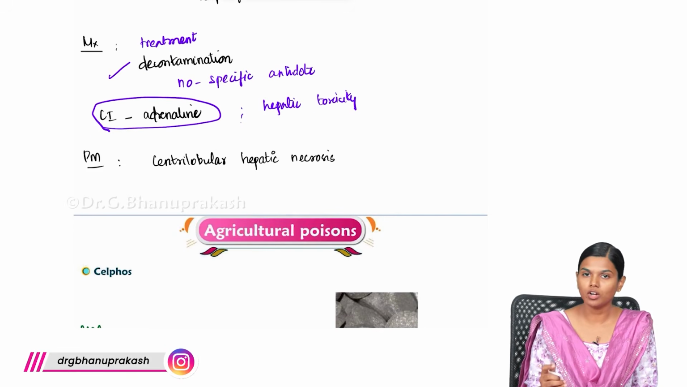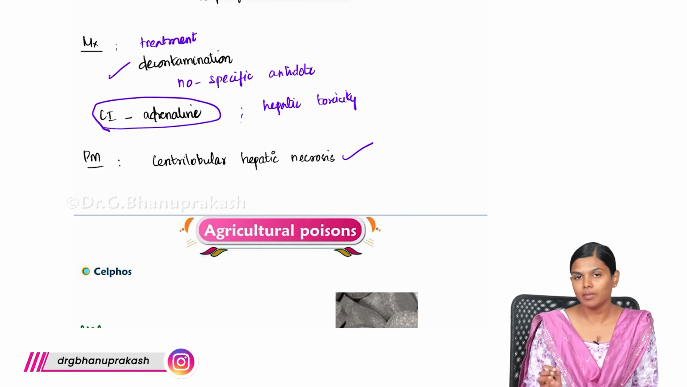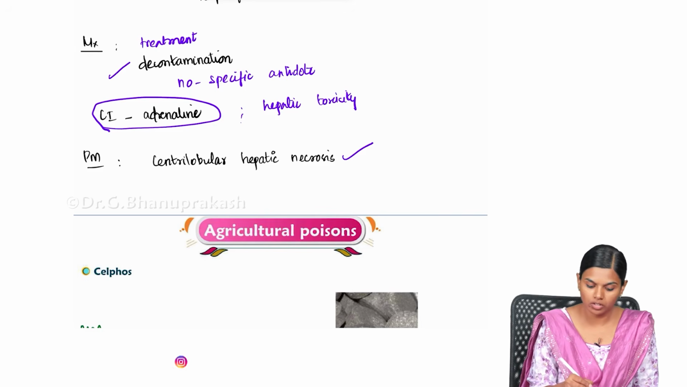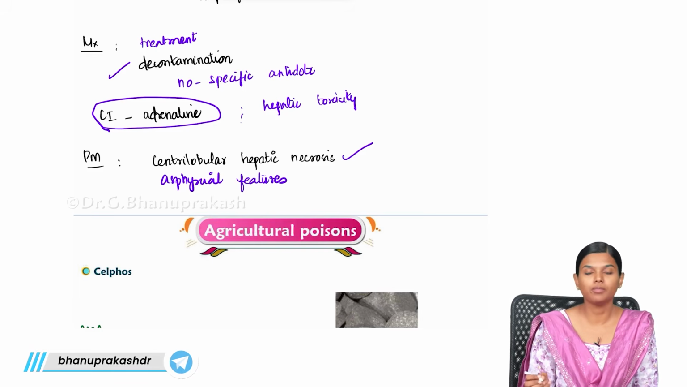And in postmortem, one of the striking features is centrilobular hepatic necrosis. This is the main thing you will be seeing. Along with it, you will also be seeing the asphyxial features in the postmortem appearances.